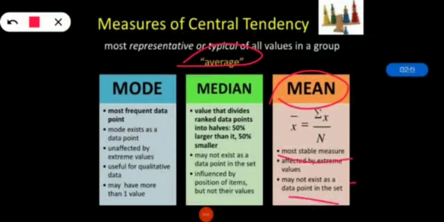So if we have n values in a data set and they have the values x1, x2, x3 up to xn, then the sample mean is denoted by x bar, equal to the summation of x divided by n. This formula is generally written using the summation sign.